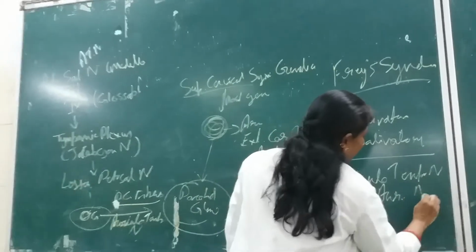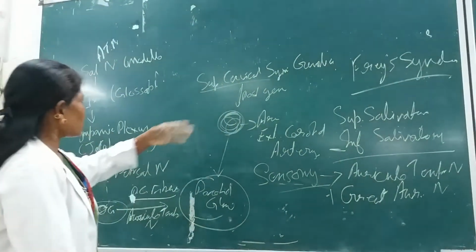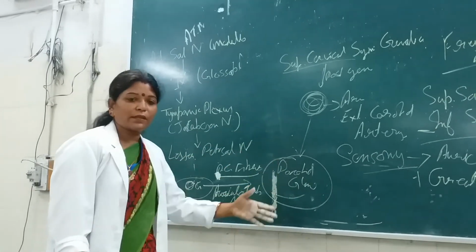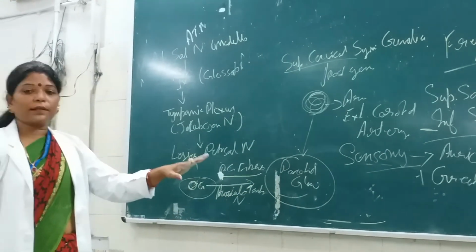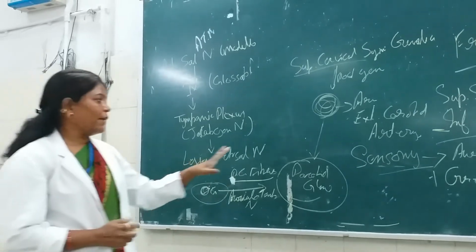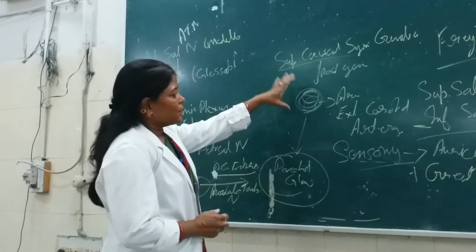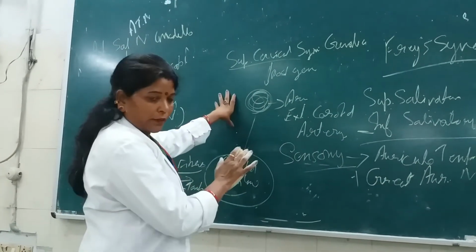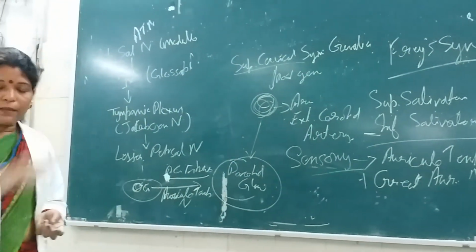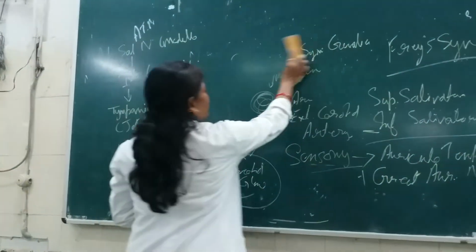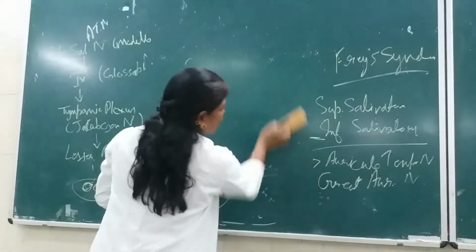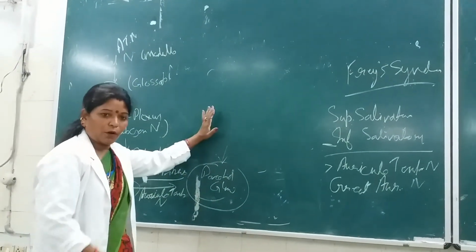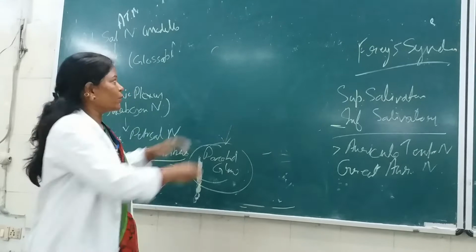Great auricular nerve. So this was the nerve supply, parasympathetic, sympathetic, as well as the sensory supply of the parotid gland. You have to remember that this gland is supplied by these three types of nerves. So what is the applied aspect? What is Frey's syndrome? Whenever these nerves are cut, or injured during parotidectomy,